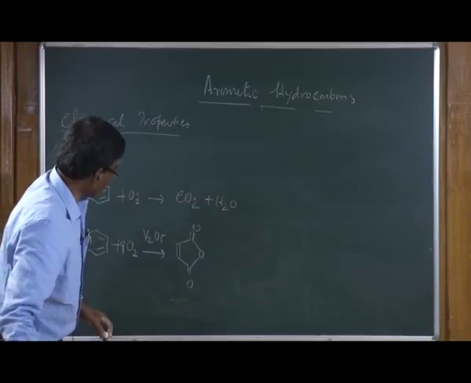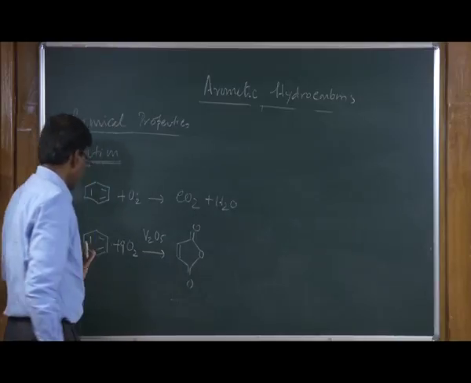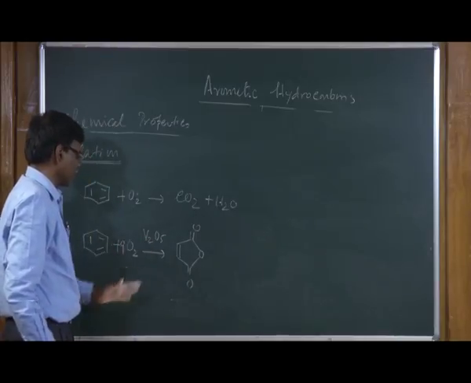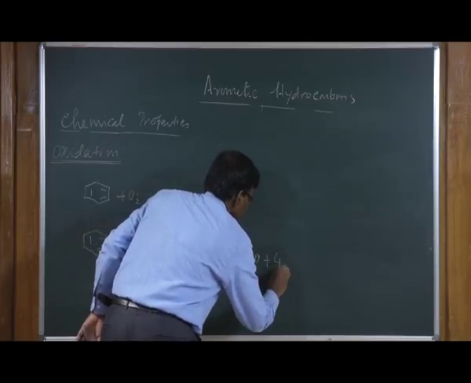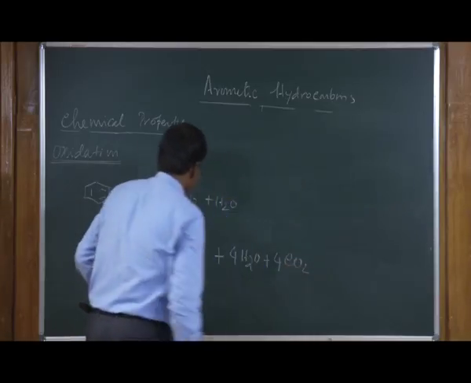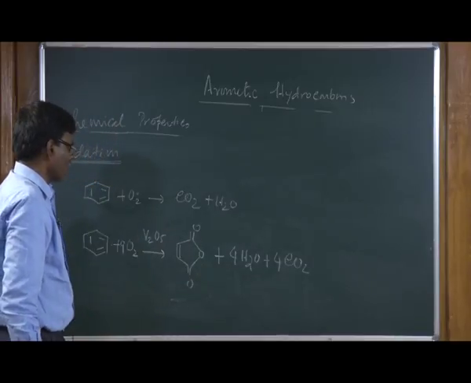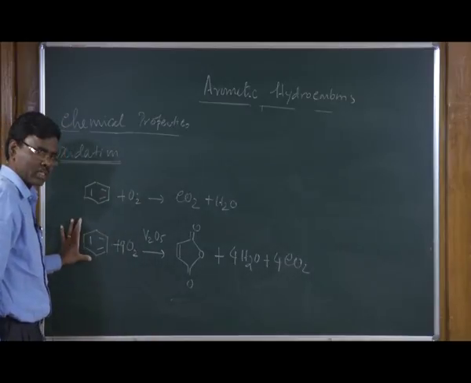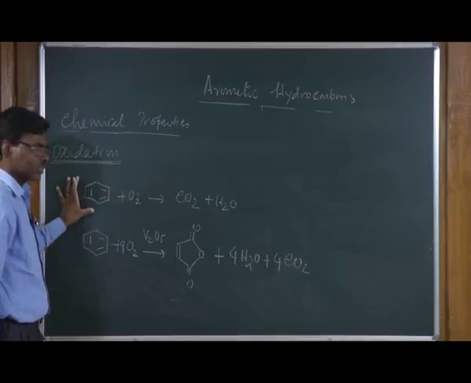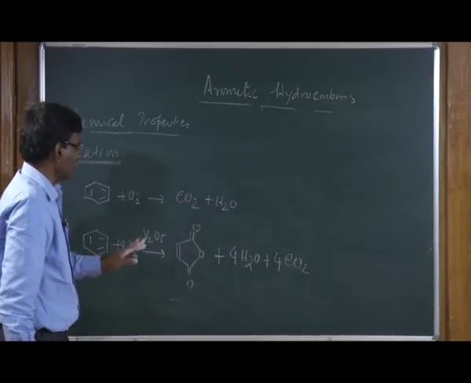Benzene also can be partially oxidized to maleic anhydride when you react benzene in the presence of vanadium pentoxide. Partially, what you do, you generate maleic anhydride and 4 molecules of water or carbon dioxide. These are examples of oxidation reactions. This is a partial oxidation, and this is complete oxidation of benzene to carbon dioxide and water.